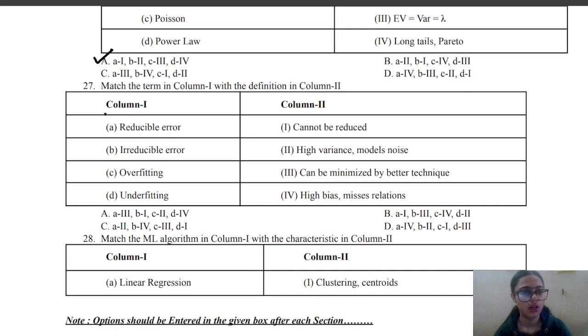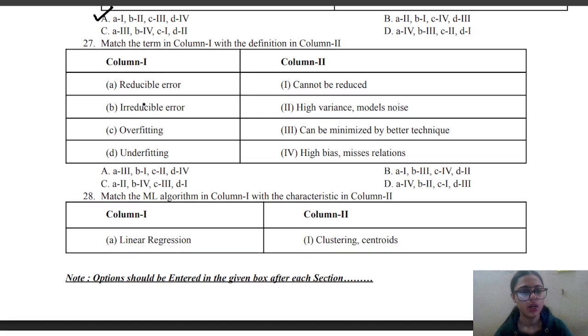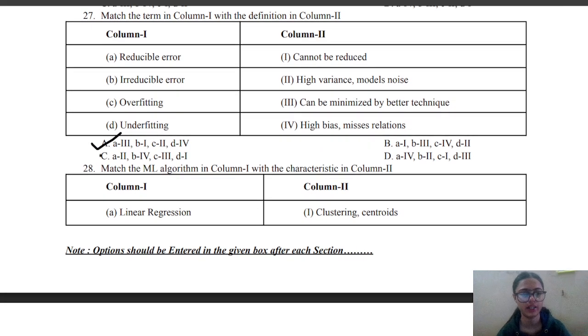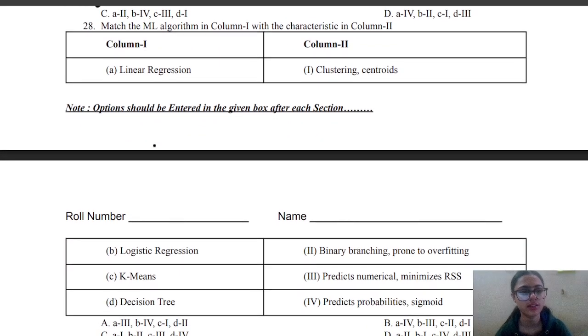Next, match the term in column 1 with the definition in column 2. Reducible error can be minimized by better technique. Irreducible error cannot be reduced. Overfitting has a high variance model and models noise, and underfitting has high bias and misses the relations. And the correct answer is A.